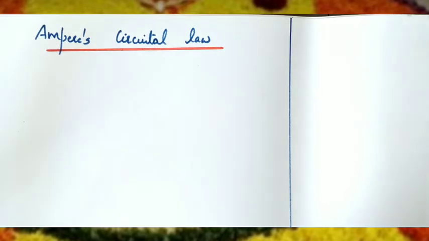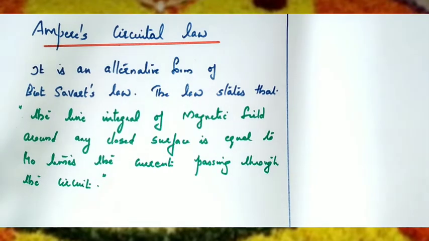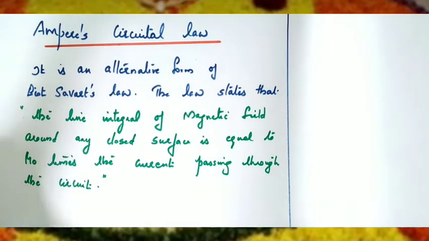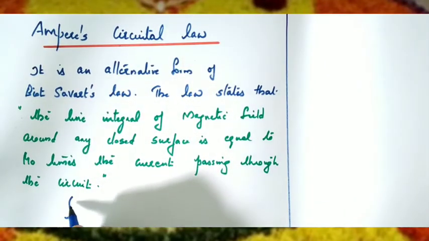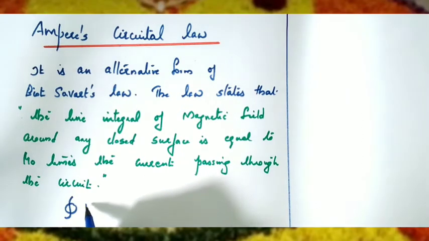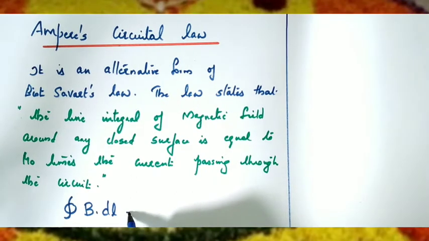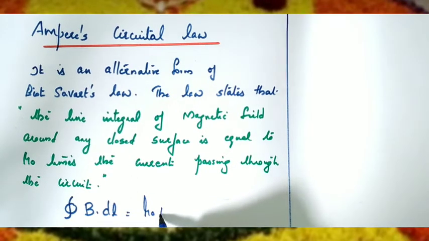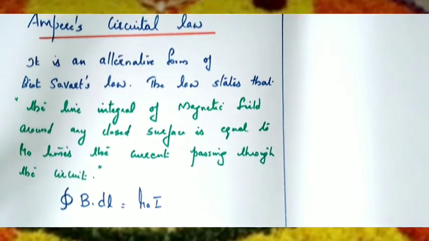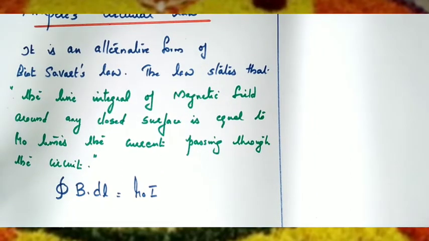mu 0 times the current enclosed by the surface. Once more, the law states that the line integral of magnetic field around any closed surface is equal to mu 0 times the current passing through the closed surface. Mathematically we can write the integral, this is called a line integral. Line integral of magnetic field over a closed surface, integral B dot dl equal to mu 0 times the current enclosed by the surface. This is the mathematical expression of Ampere's circuital law.